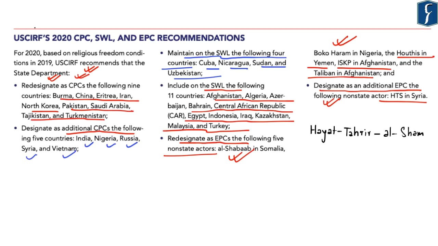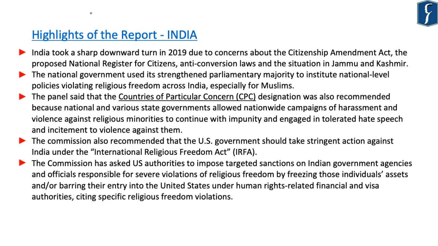So these are the recommendations of the United States Commission on International Religious Freedom of 2020 with respect to CPCs, SWL, and EPC. Now these terrorist organizations or non-state actors have also been discussed in the previous analysis with respect to the Global Terrorism Index of 2019. So in this regard, these organizations again become important from our prelims perspective, as questions may be asked on these non-state actors and also the areas in which they operate. Now this particular report also highlights India, as it has put India under countries of particular concern.